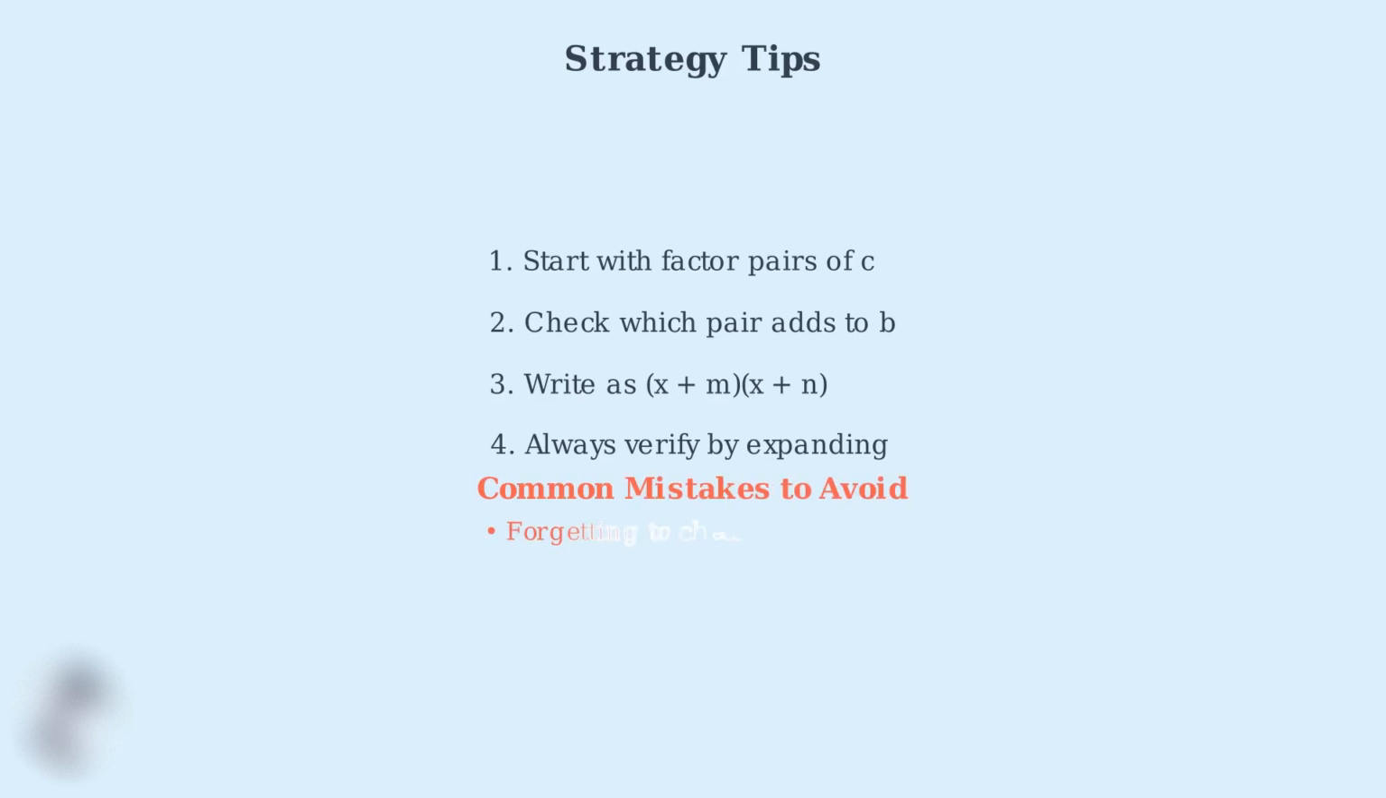Be careful to avoid these common mistakes. Don't forget to check that your numbers actually add up to b. Also, make sure you consider all possible factor pairs of c, not just the first ones you think of. The trial and error method is intuitive and effective for trinomials with a leading coefficient of 1. With practice, you'll develop the ability to quickly identify the correct factor pairs and solve these problems efficiently.